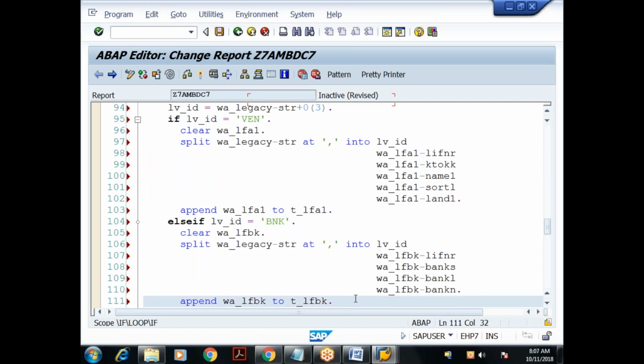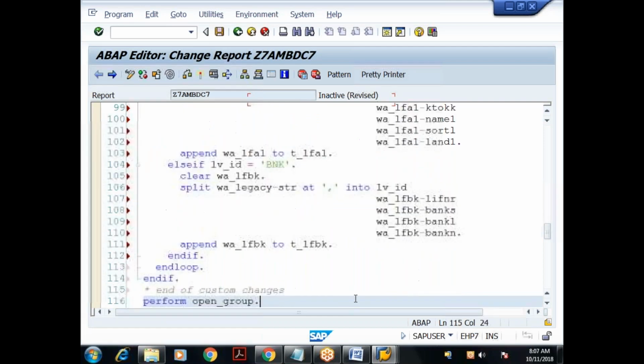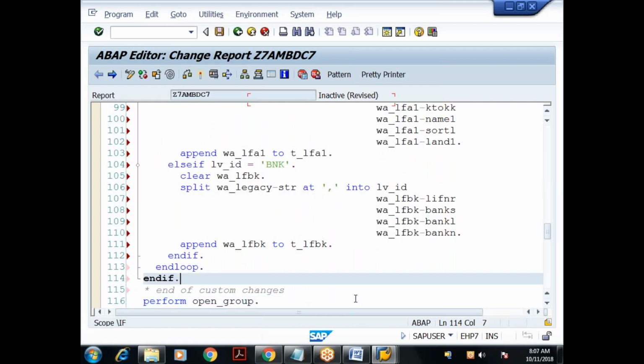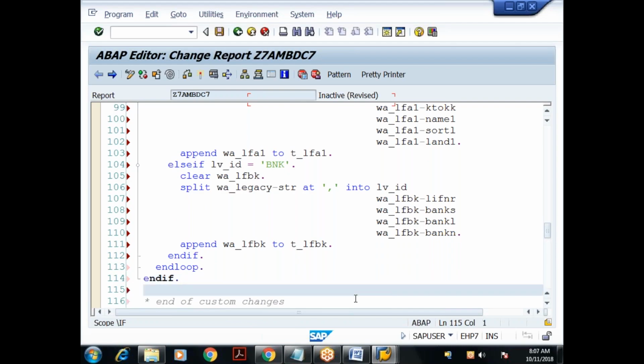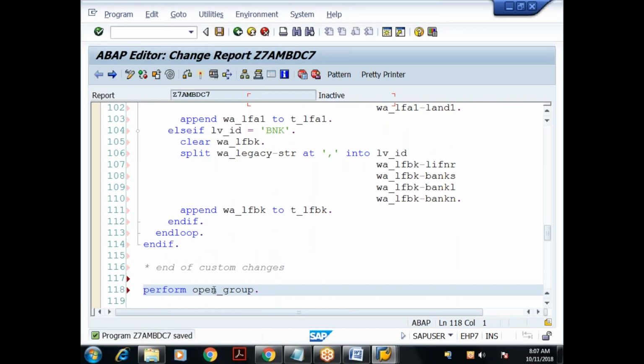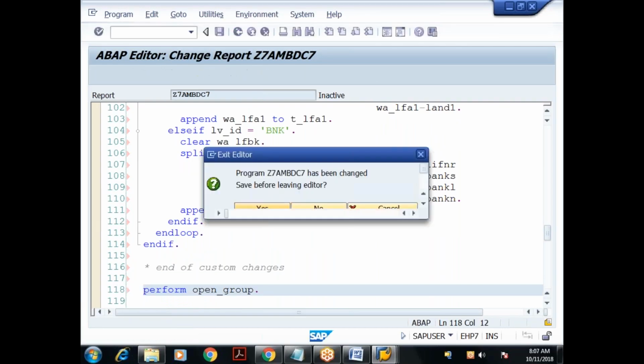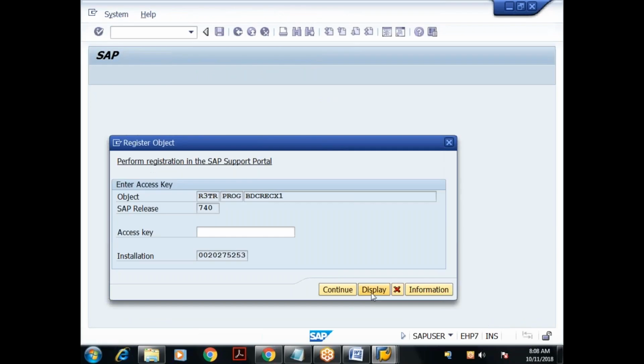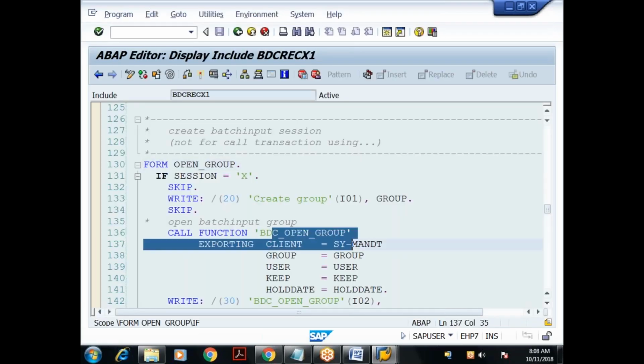Done. So I'll get the data into the final internal tables. Now the actual logic. The open group subroutine is required because if I double click, what is the logic in that? They're trying to create the session object. Yes, we require it.